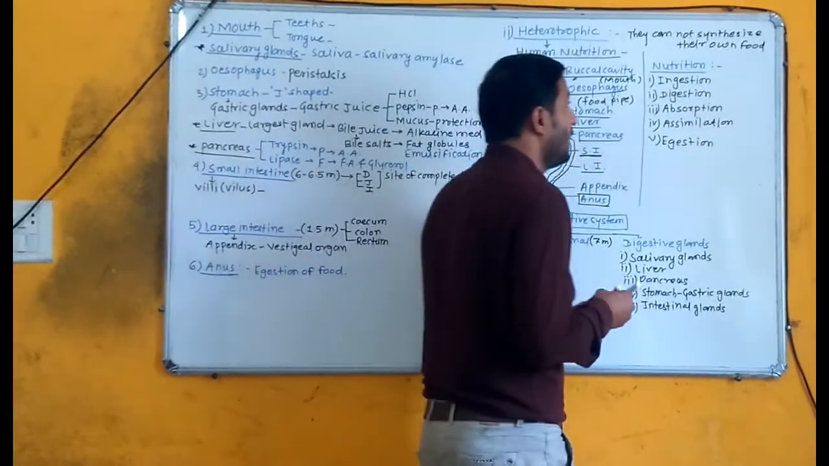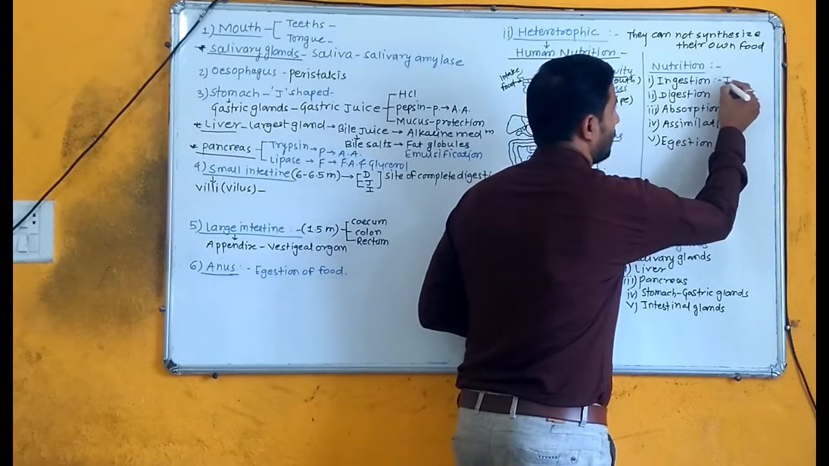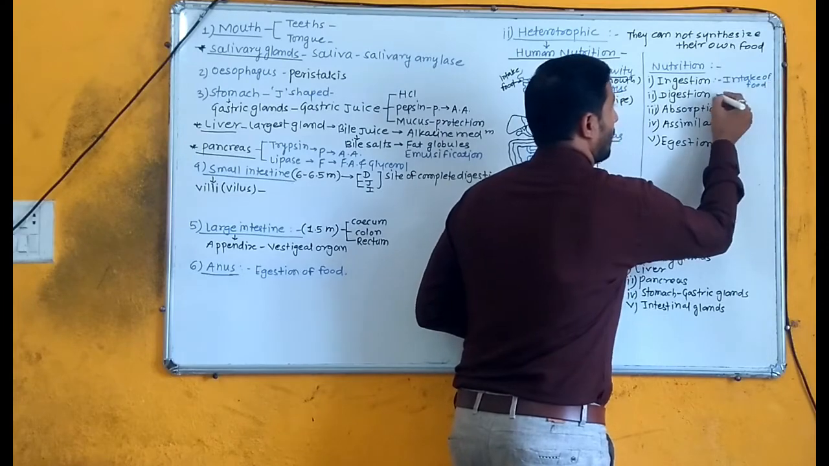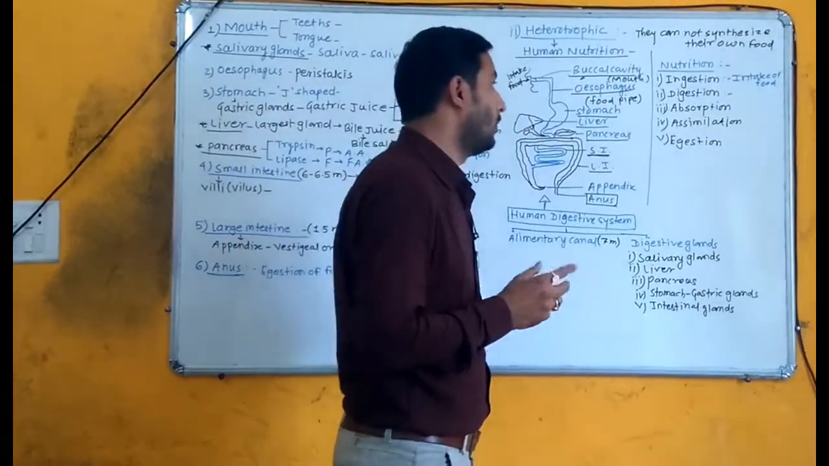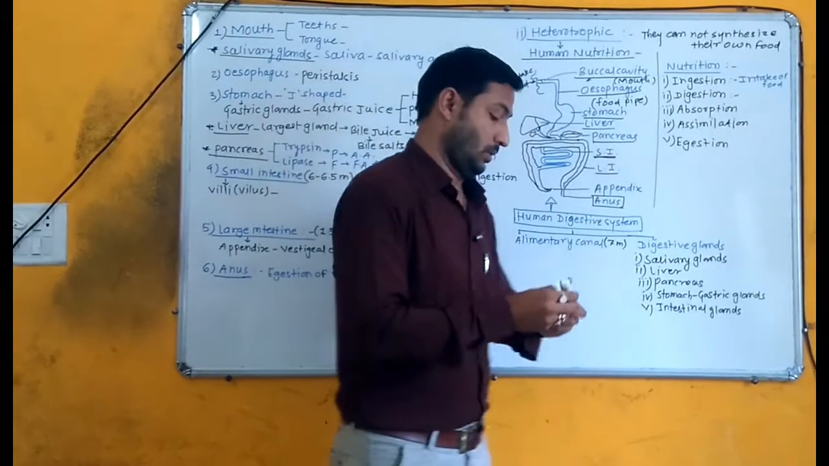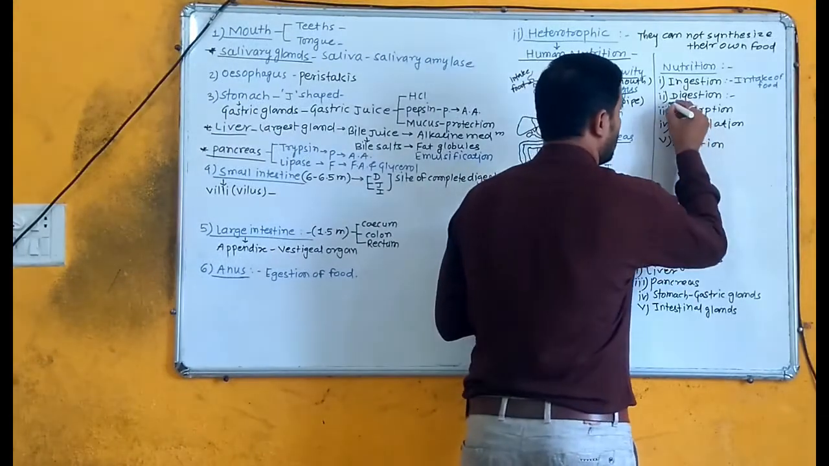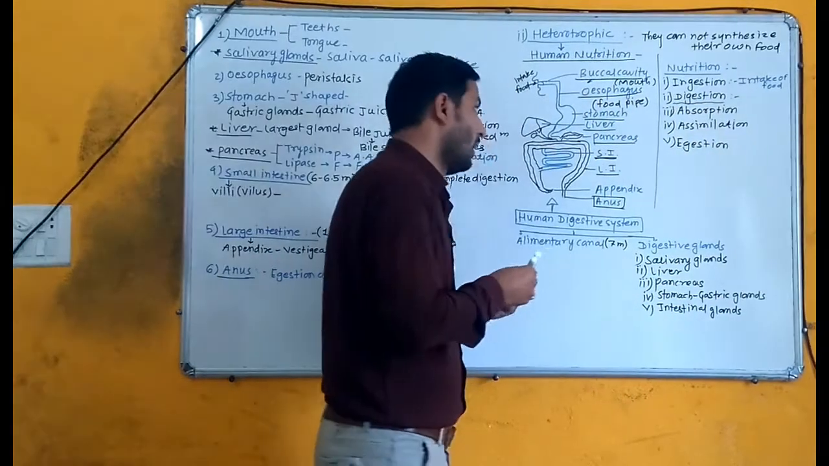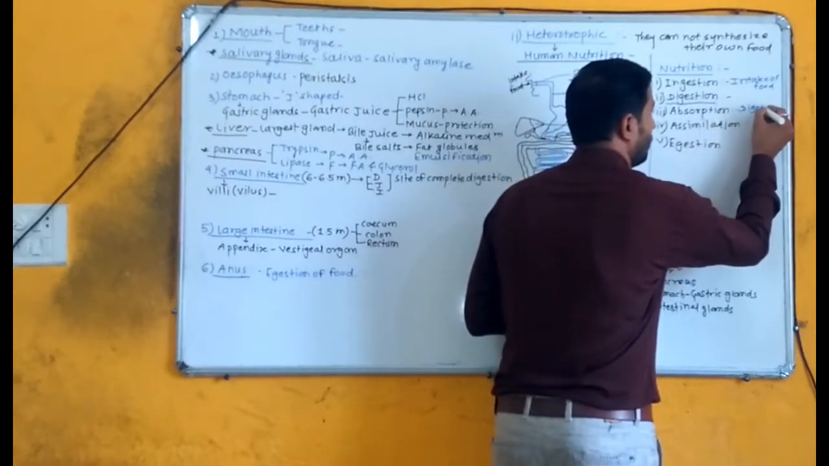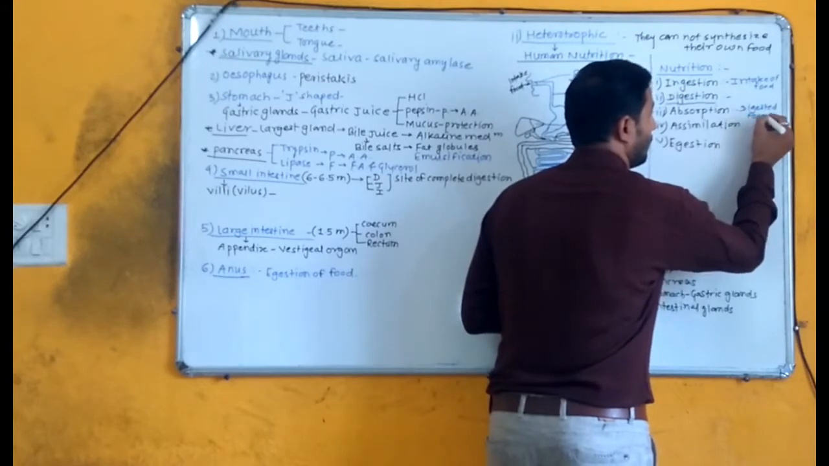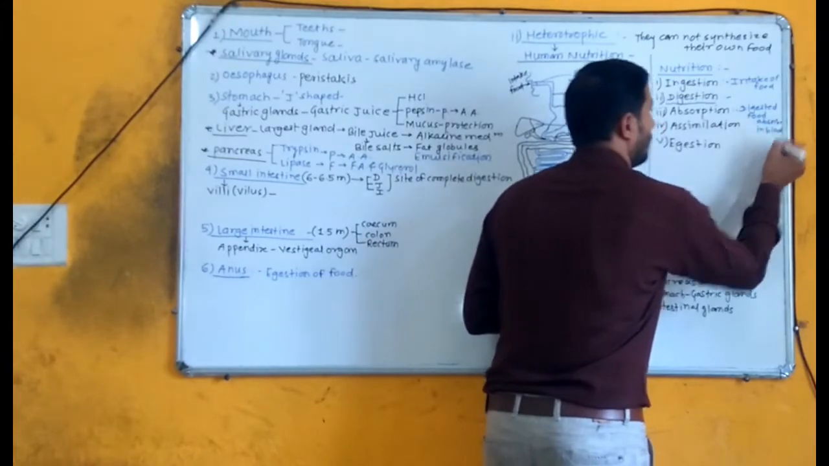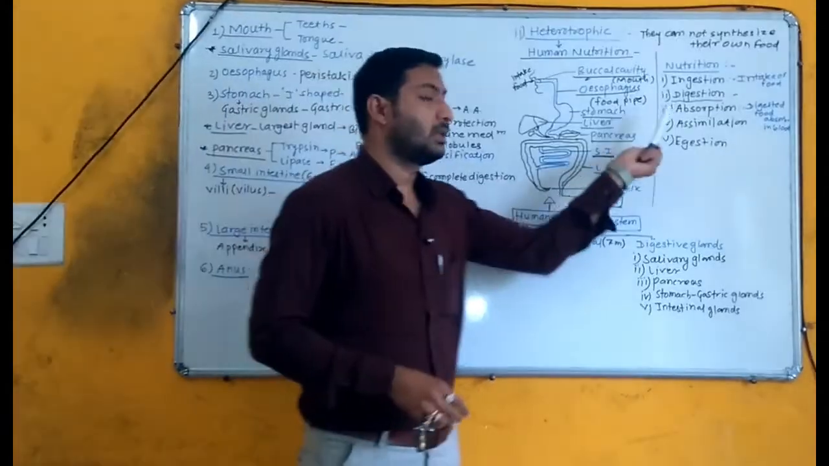Now, what is meant by ingestion? Intake of food. What is meant by digestion? The complex food broken down into simpler form is known as digestion. In this topic, we will discuss digestion in detail. After that, what is meant by absorption? Digested food absorbed in blood is known as absorption.